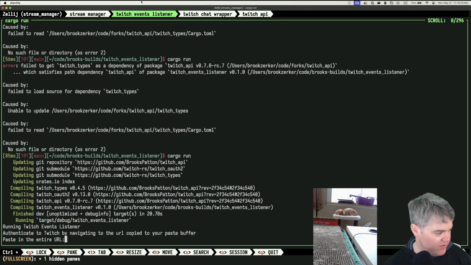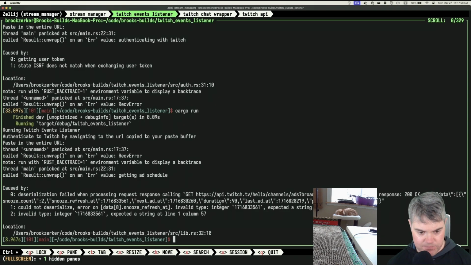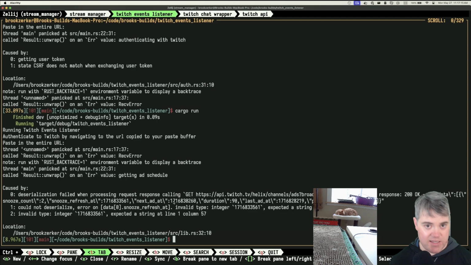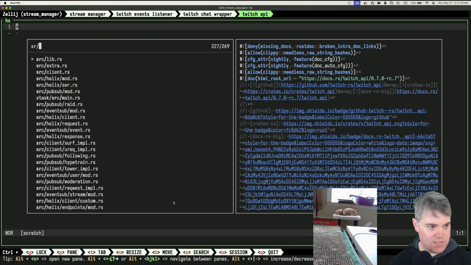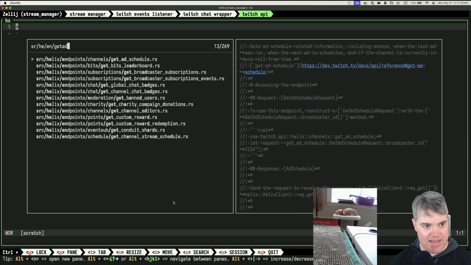Okay, that works. All right, I have less than a minute to get this working. The ads are starting in less than a minute. Okay, so there's the problem. The deserialization. Okay, so never mind. So here we have this problem, and so theoretically, I need to find out where this is. This is in get add schedule, which is in source, helix, endpoints, channels, get add schedule.